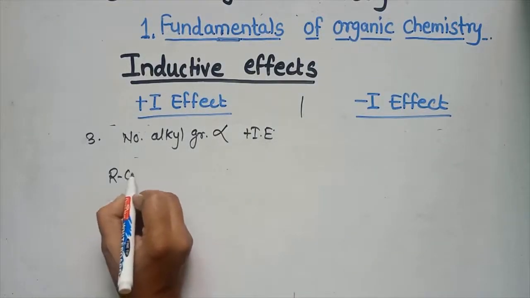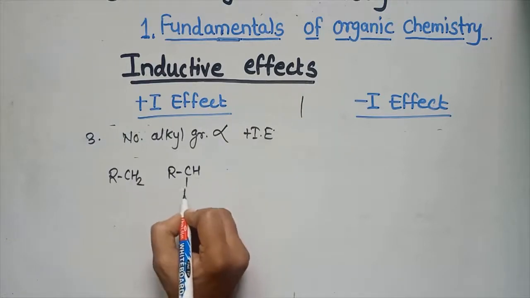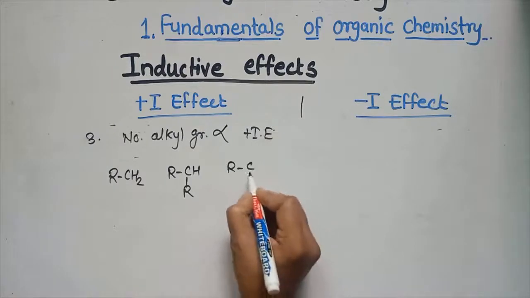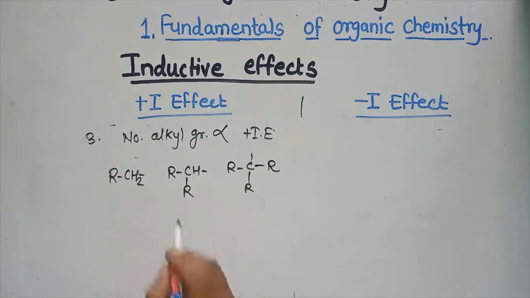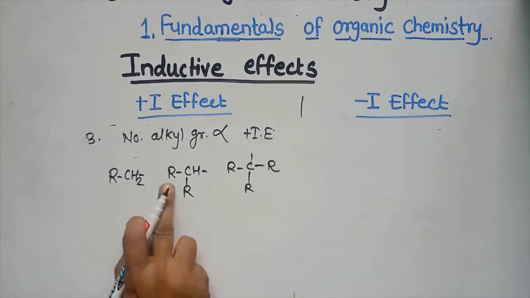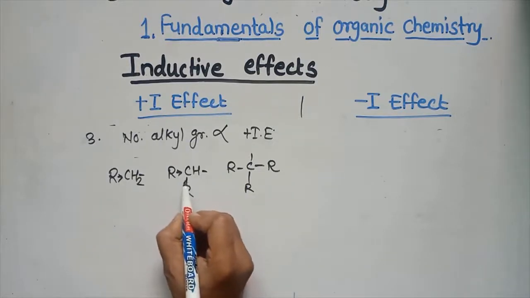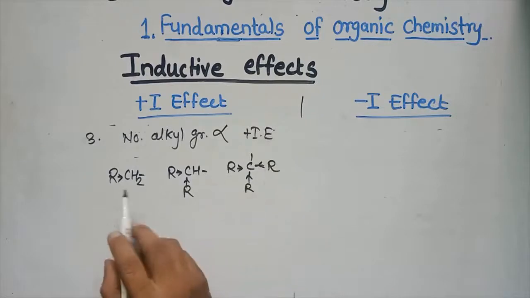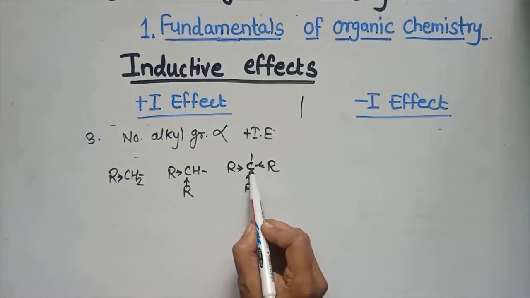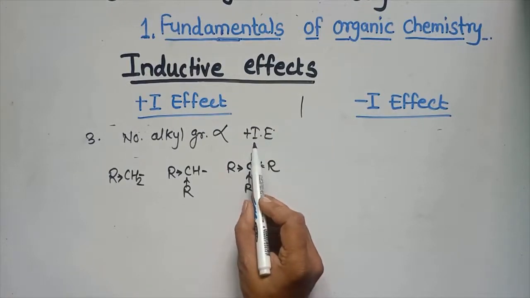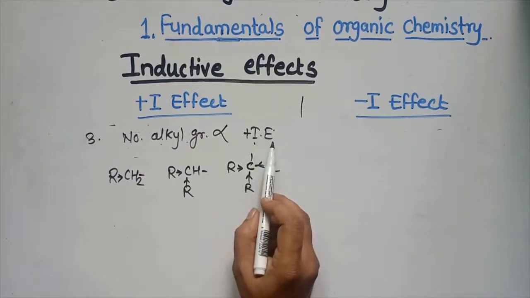For that, we consider the example RCH2, RCHR and R. So here what happened? Only one R is there. Here 2 R and here 3 R's are there. So here electron density increases, right? In this way, as the number of alkyl groups increases, electron density also increases, and due to that the plus I effect also goes on increasing.